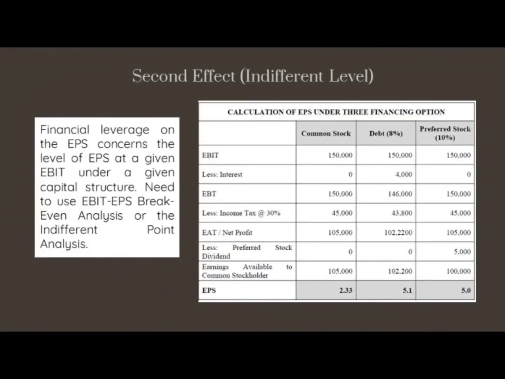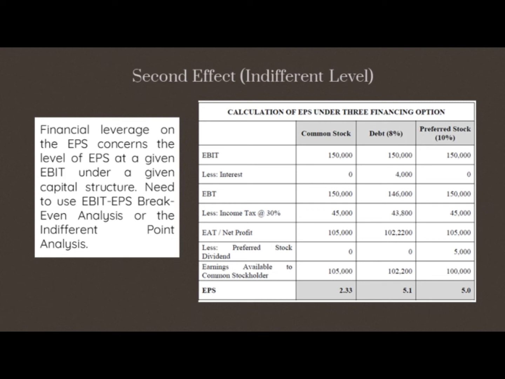Now we're moving on to the second effect, the indifference level. Financial leverage on the EPS concerns the level of EPS at a given EBIT under a given capital structure. We need to use EBIT-EPS break-even analysis, or the indifference point analysis.